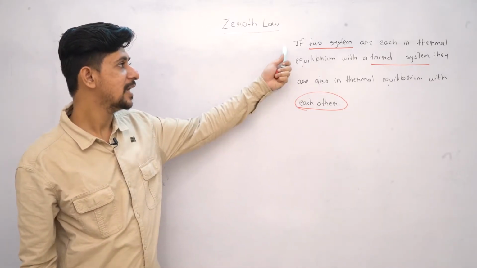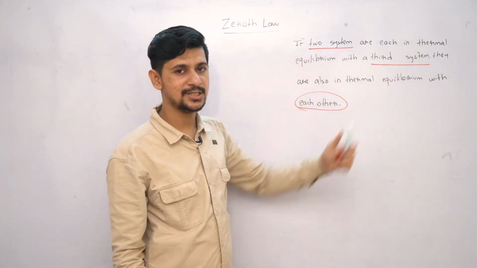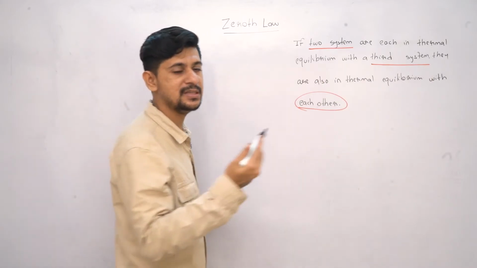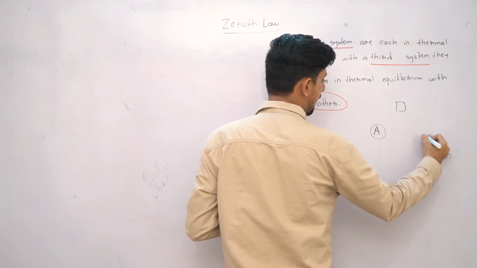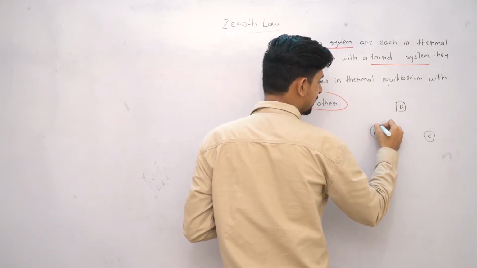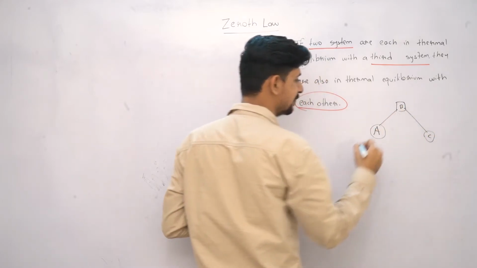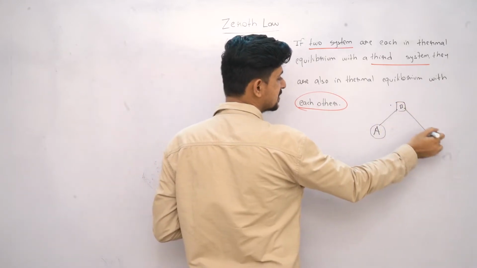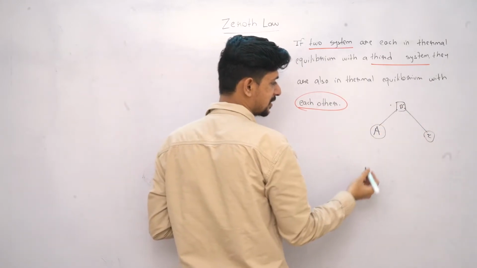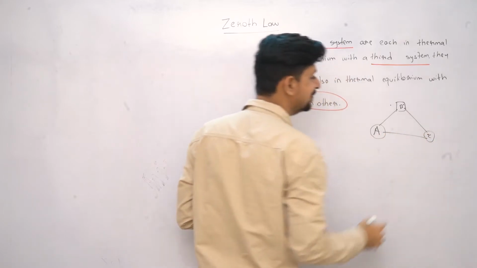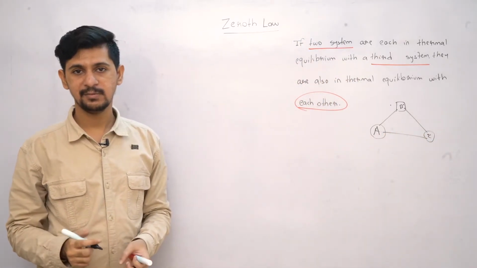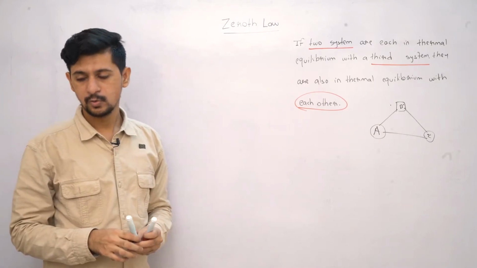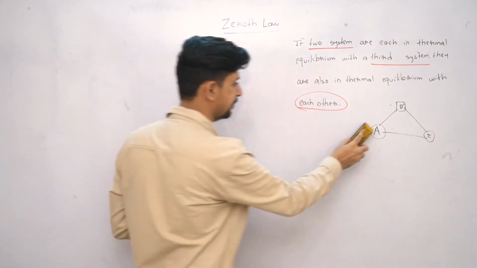That is, if A and C are both in thermal equilibrium with B, A is equal to B, C is equal to B, both at the same temperature. This also means that A and C will also be at the same temperature, that is, they will be at thermal equilibrium. Let's take an example to understand this even better.